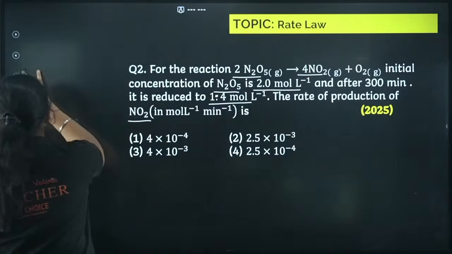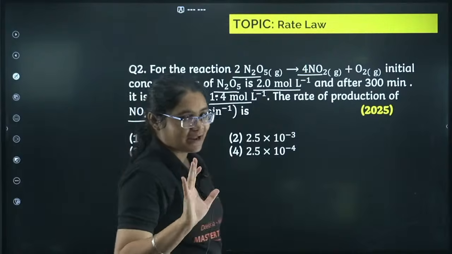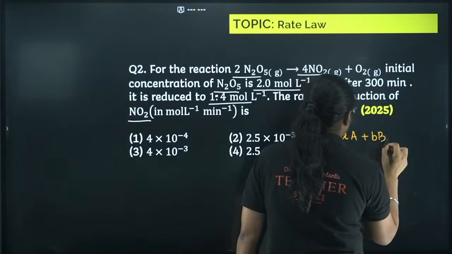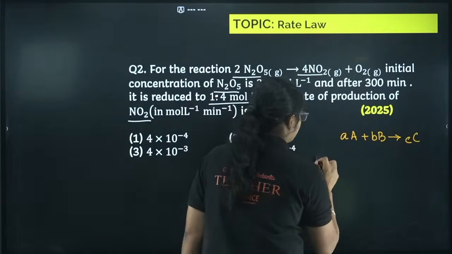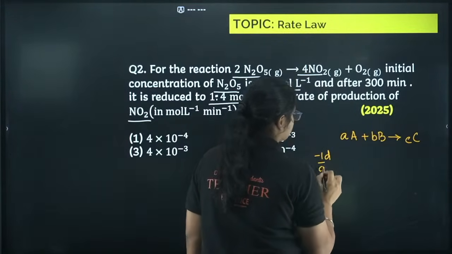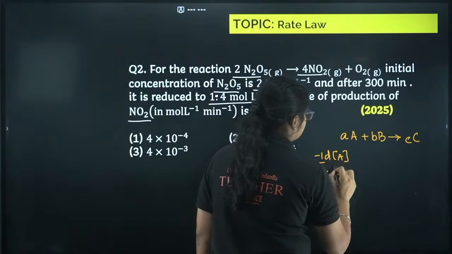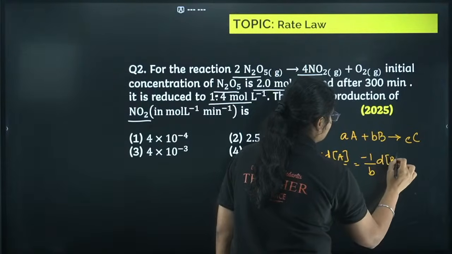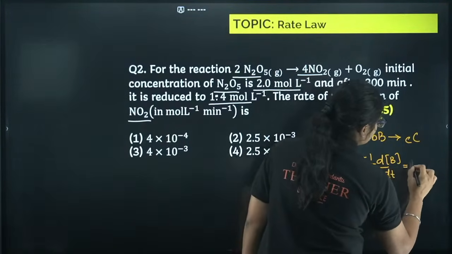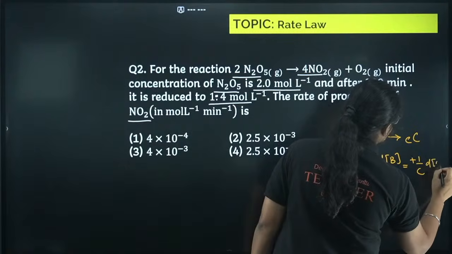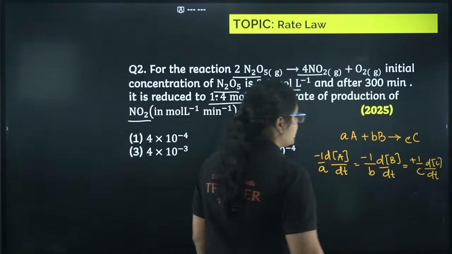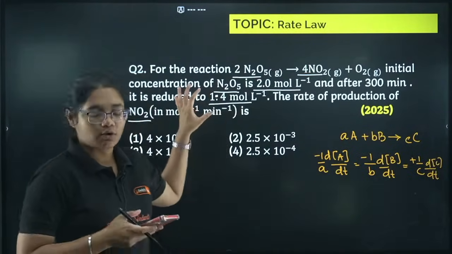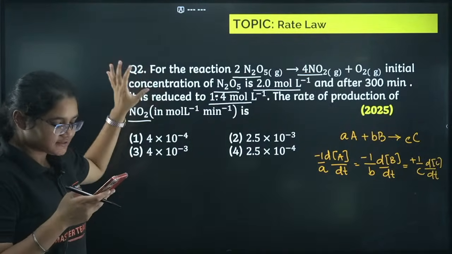Before trying this question, let me tell you the theory that we require behind this. Suppose I have a reaction like aA plus bB gives cC. In that case, what is the rate? I have told you in the last class, 1/a of d[A]/dt is equal to minus 1/b of d[B]/dt, is equal to plus 1/c of d[C]/dt. So this is the theory. If you know this one, then you can solve this question.